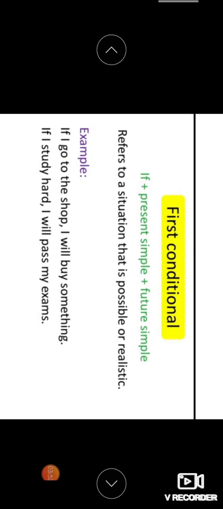So now I'll recollect the first one, that is the zero conditional. What is zero conditional, children? There both will be in the simple present with the if, and there we can even change if with when also, right? So if it rains, the ground gets wet. Here both are in the simple present form, but in the first conditional, the if clause is followed by a simple present and ends with a result using the future tense.